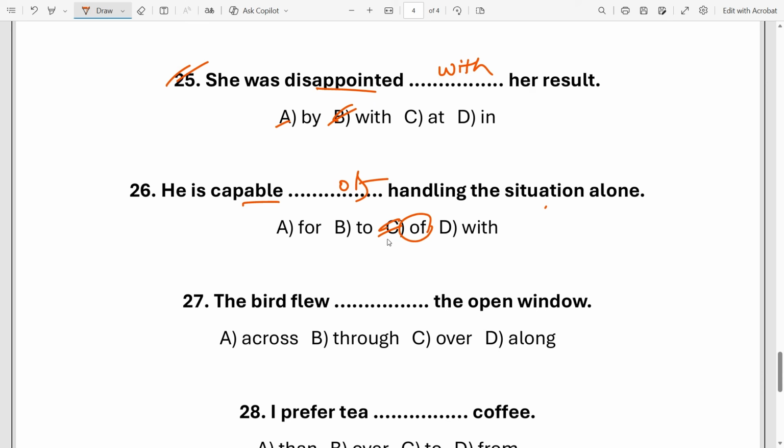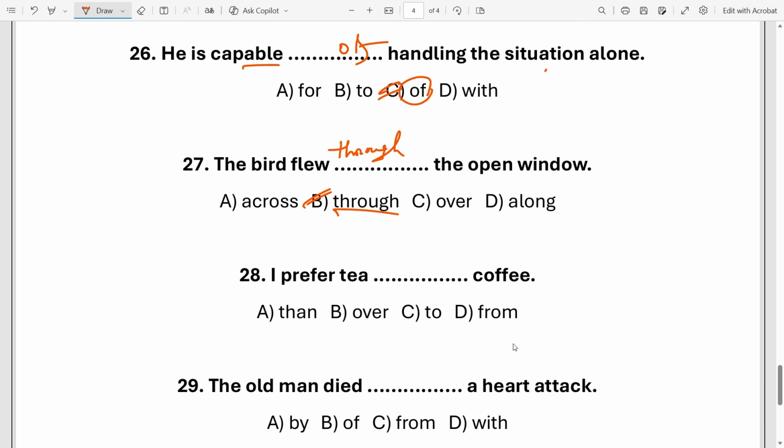Okay. Next, the bird flew dash the open window. Obviously option B, through. Okay. So the bird flew through the open window. Here, through means movement from one side to another via an opening. Understand? So one side to another movement. In this case, we have to use option B, through.